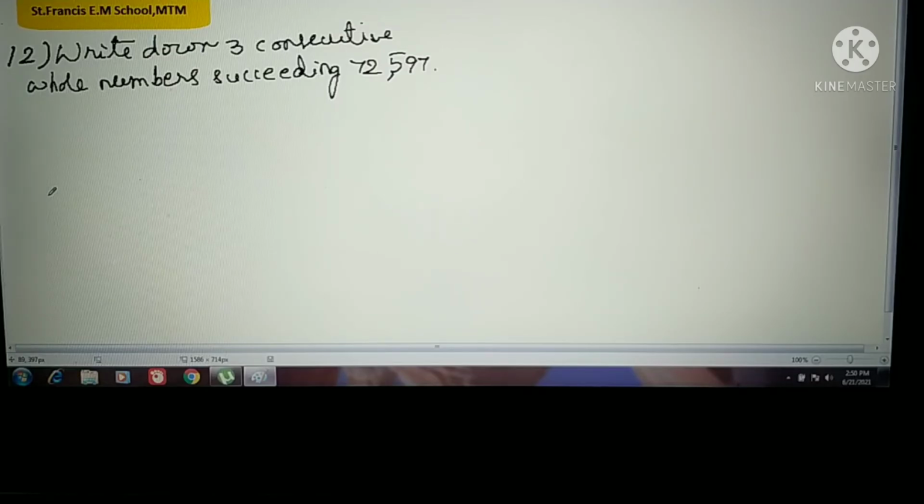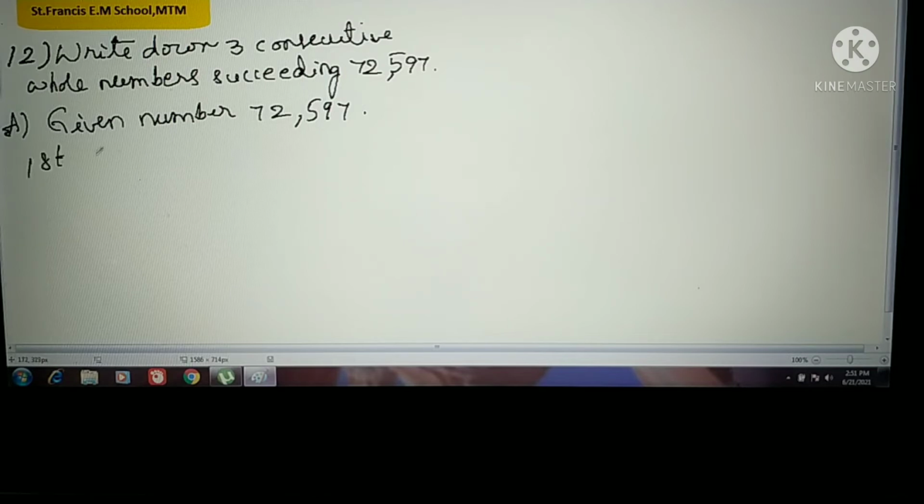Now see this one. Write down three consecutive whole numbers succeeding 72,597. So here they have given one number, and we have to write three consecutive whole numbers succeeding the given number. Okay, what is the given number here? Note down that one first. What is the given number? Given number is 72,597. Now we have to write three consecutive whole numbers succeeding this number.